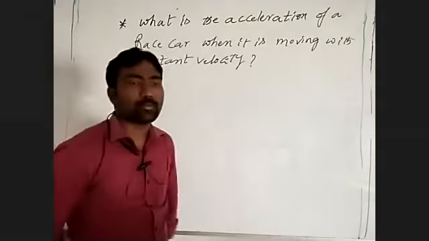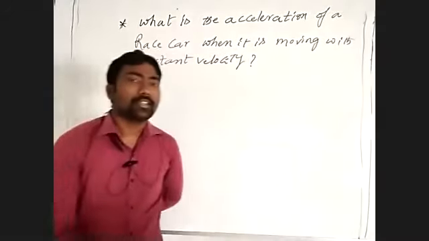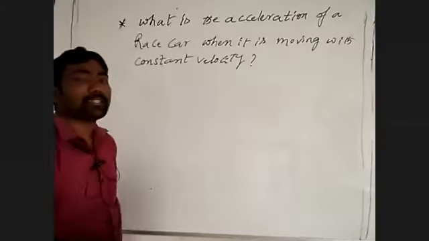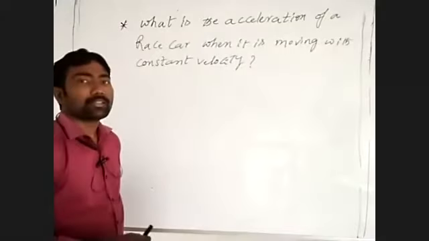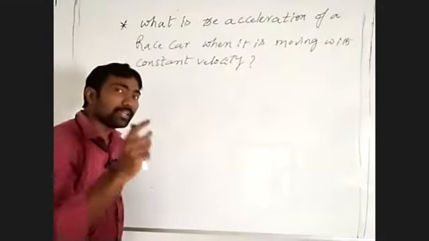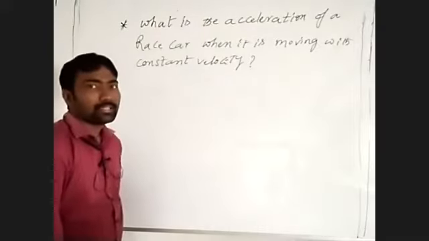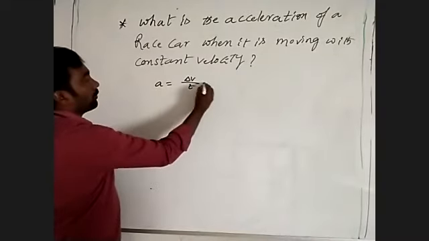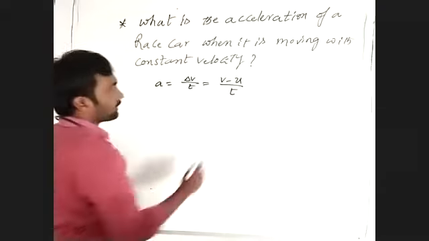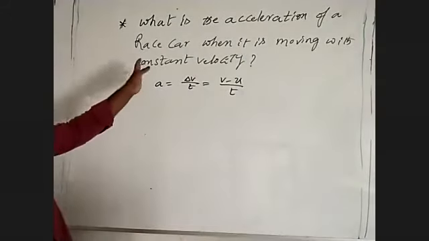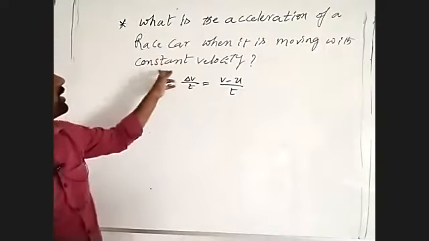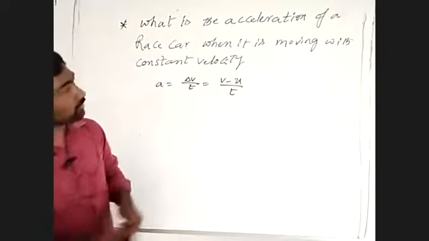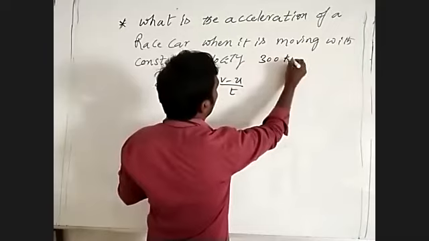To find acceleration, how to find the situation? Acceleration means the rate of changing velocity. The velocity should change in a given interval of time. Then we know acceleration is equal to change of velocity by time, meaning final velocity minus initial velocity by time. Then they said in the question, the race car is moving with constant velocity. Okay, I will extend the question also: constant velocity 300 kilometer per hour.